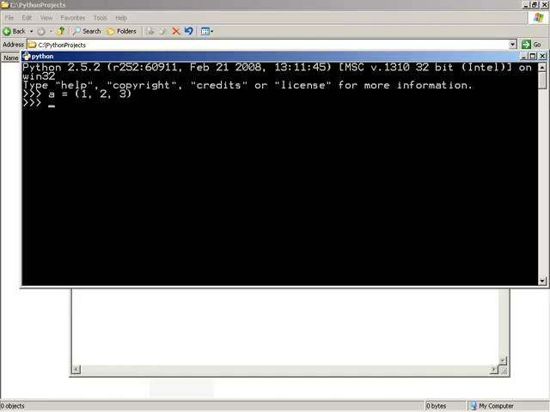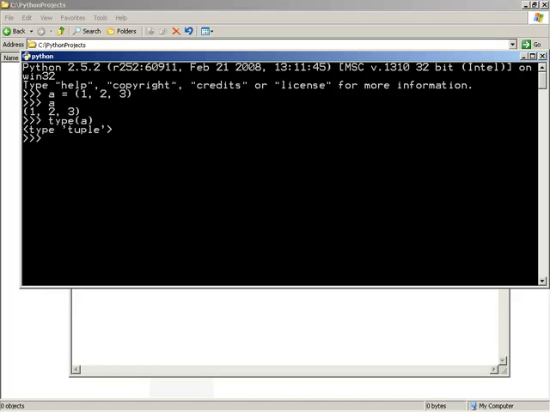So if we execute that statement and then look at a, we can see that a is enclosed in parentheses and has the values 1, 2, and 3 in it. To get more specific, we could actually check the type of a at this point and see that it is indeed a tuple. So what we have just done here is we have made 3 objects, 3 integer instances, 1, 2, and 3. We've stored all of those into a tuple sequence, which we reference by a.